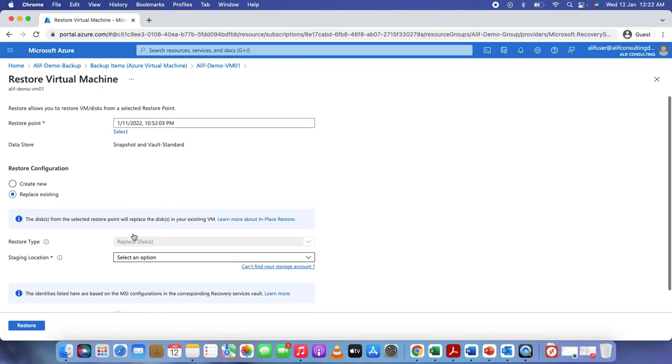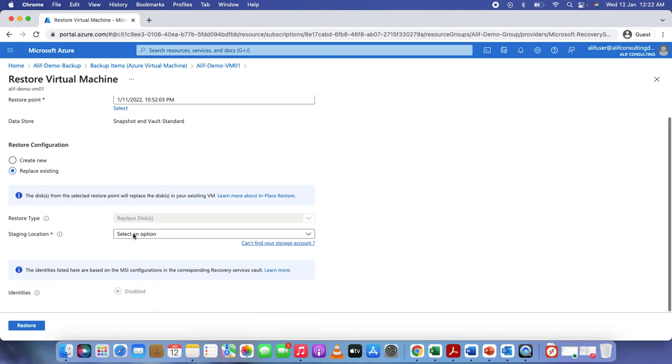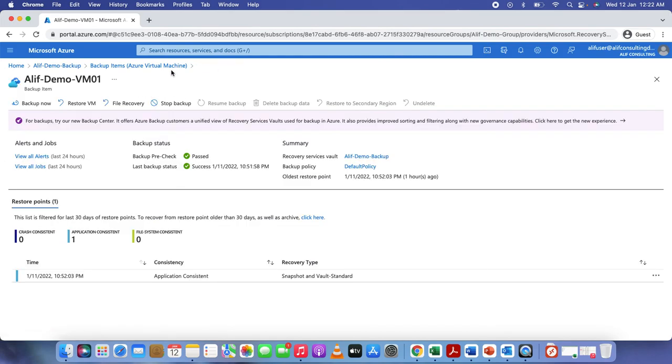But this allows you to restore the VM from here. So you can restore this one. I don't know why it's not showing now. I already have a storage account created. So we'll try it. We'll give it just a few seconds.